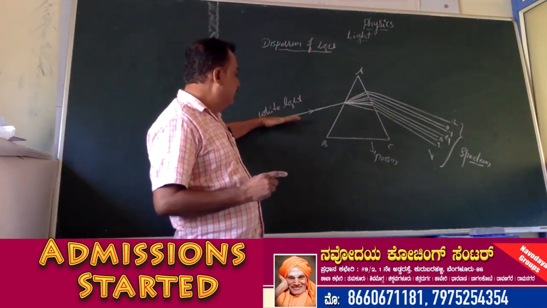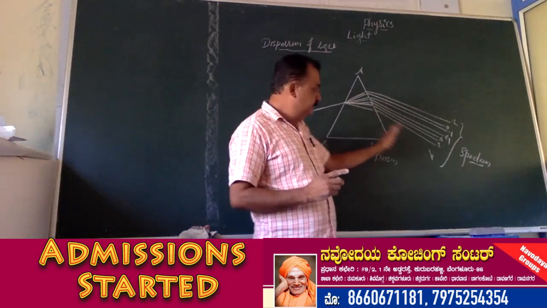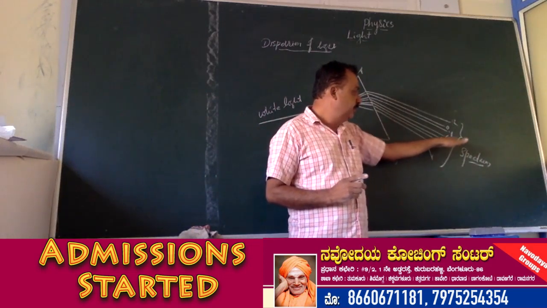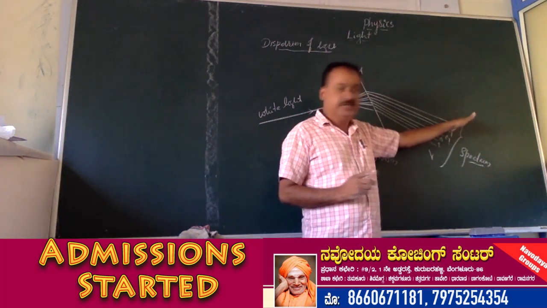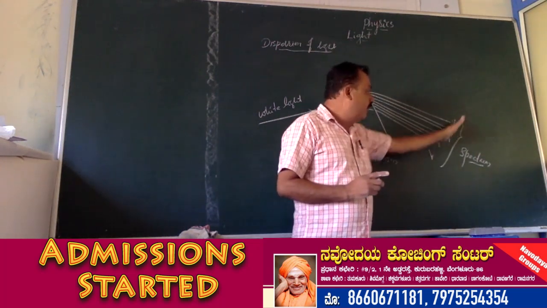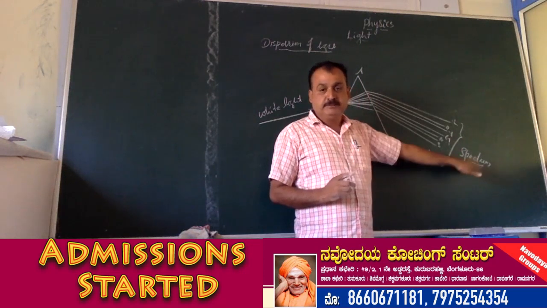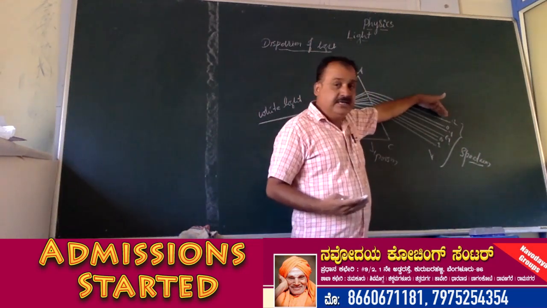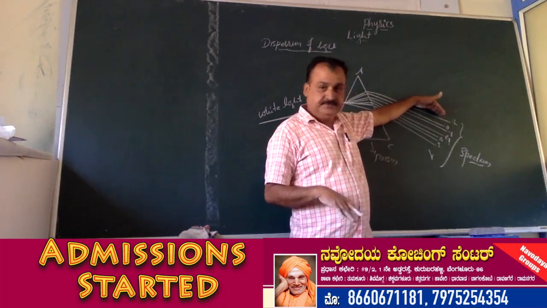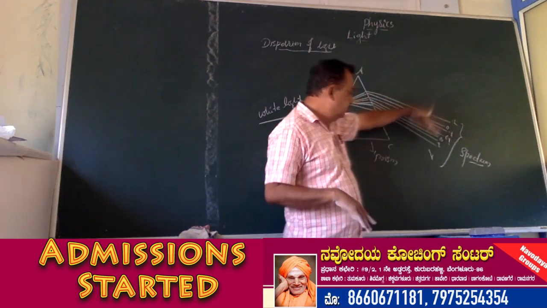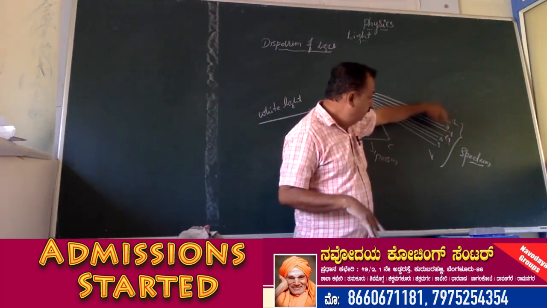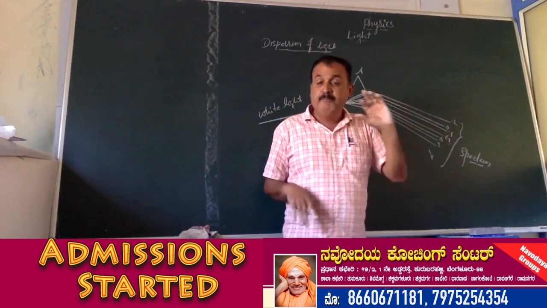When white light falls on this prism, it splits into 7 colors: violet, indigo, blue, green, yellow, orange and red. The band of all these 7 colors is called spectrum. Violet is maximum deviated and red color has the minimum deviation. Violet bends the most and red bends the least. Red, blue and green are called primary colors.